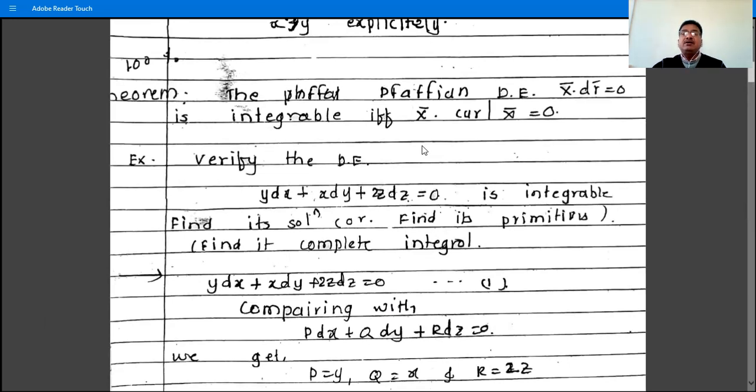So in order to check whether a Pfaffian differential equation is integrable, we find X̄·curl X̄, and if it is equal to 0, then the given Pfaffian differential equation is integrable. But if it is not equal to 0, then the given Pfaffian differential equation is not integrable, and there is no need to find its general solution, because it is not obtainable; we cannot find its integration or solution. Okay, so we'll see the remaining examples of Pfaffian differential equations in the next lecture.